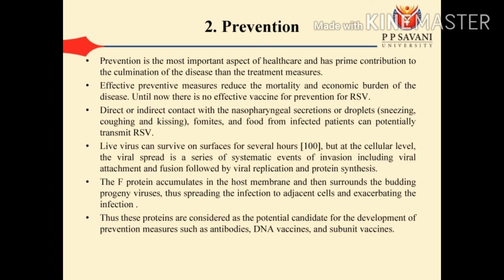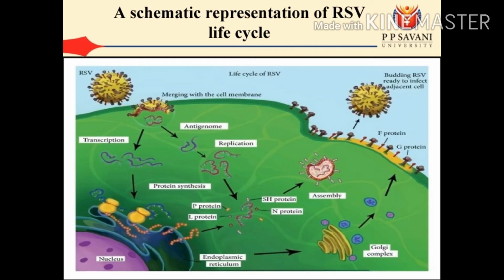Live RSV can survive on surfaces for several hours, but at the cellular level, the virus spreads as a series of systematic events of infection, including virus attachment and fusion, followed by virus replication and protein synthesis. The F protein accumulates in the host membrane and surrounds the budding progeny virus, thus spreading the infection to the adjacent cell. Thus, these proteins are considered potential candidates for the development of prevention measures such as antibodies, DNA vaccines, and subunit vaccines. This is the diagram representation of the RSV life cycle.